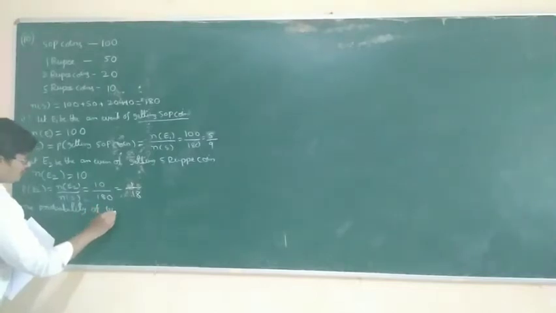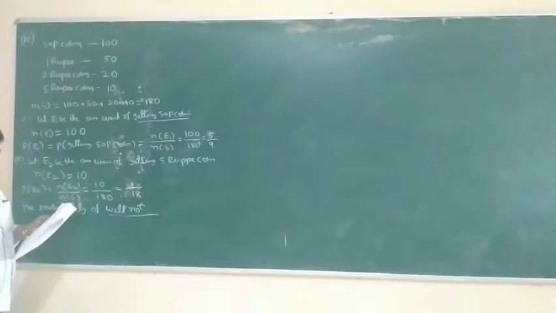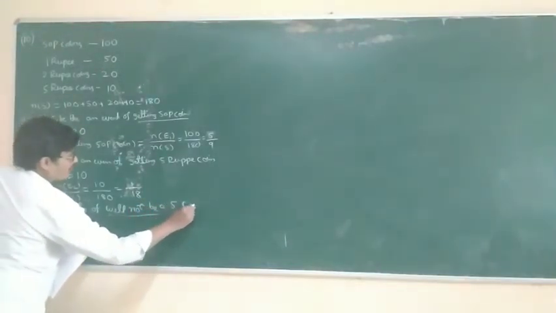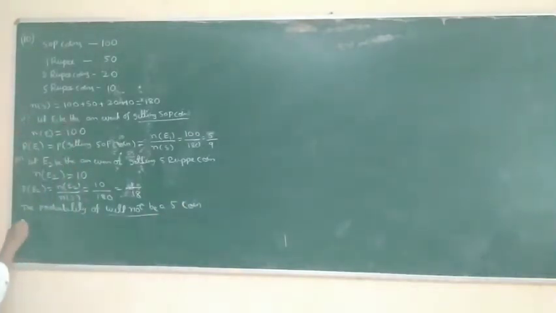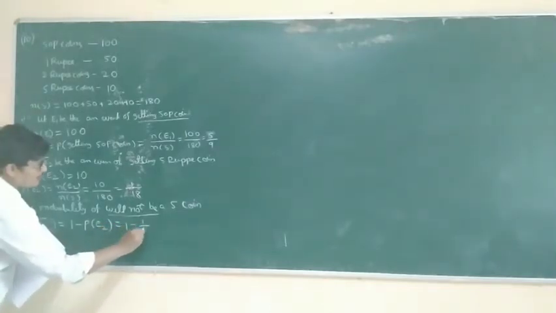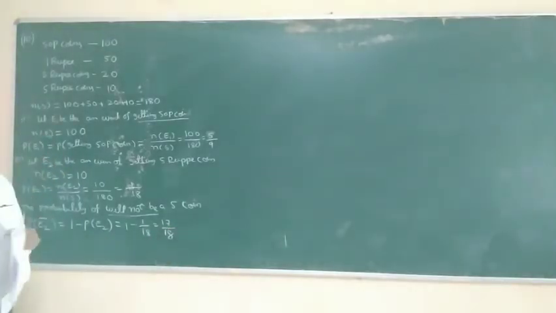Will not be a 5 rupee coin means, let E2 be the getting of a 5 rupee coin. Not getting a 5 rupee coin means P of E2 bar. P of E2 bar is equal to 1 minus P of E2. That is equal to 1 minus 1 by 18. This is equal to 17 by 18.